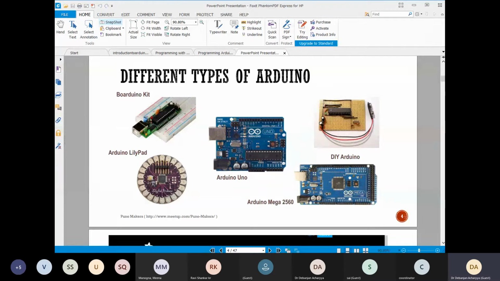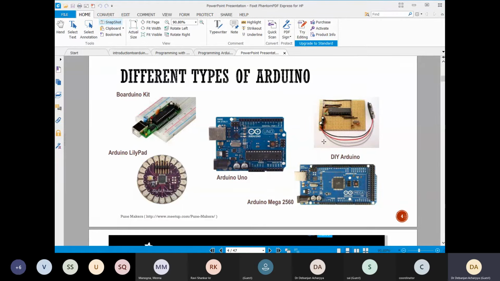There is a breadboard kit, which can be very low cost, and there may be some high cost Arduino boards, like the Arduino Mega. There is the Lily Pad, which is for hobbyists or someone who wants to play with the Arduino board. That is a kind of board where you can acquire different types of data at one time. And there is Arduino Due. These are different types of Arduino boards. Don't bother about it.